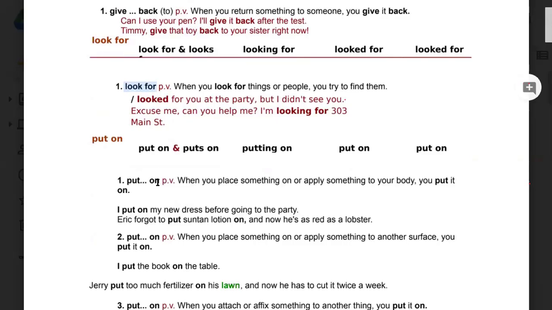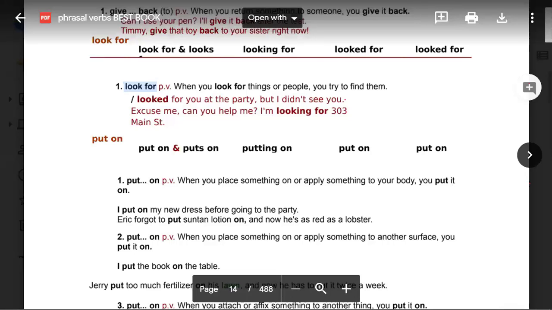Okay, so Fiza Memon will read this. Look for, phrasal verb. When you look for things or people, you try to find them. I looked for you at the party, but I didn't see you. Excuse me, can you help me? I'm looking for 303 main seat.